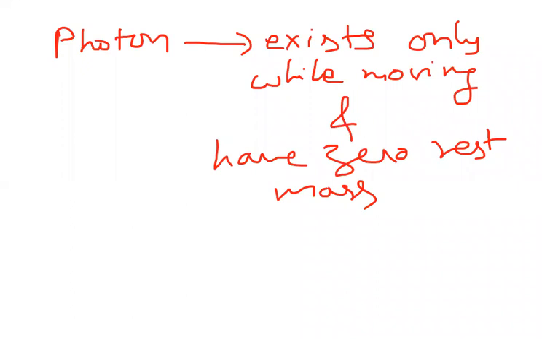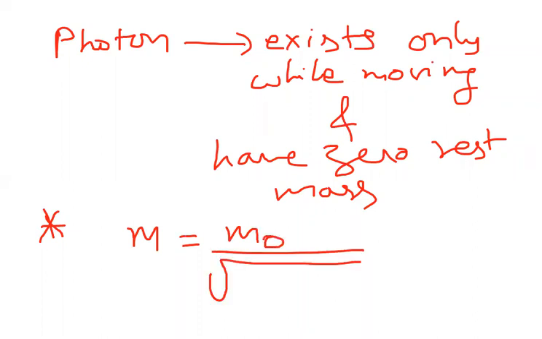How to write the mass of a particle with velocity v? Actually, we think that the mass of a particle always remains constant. No, the mass of a particle also changes with the speed of the particle. If the speed of the particle changes, mass also changes. That is the main theory here.